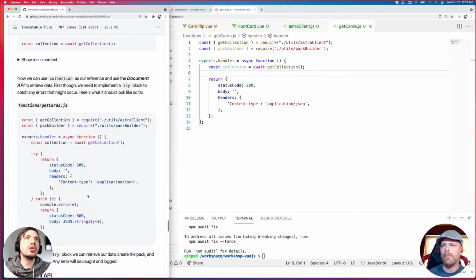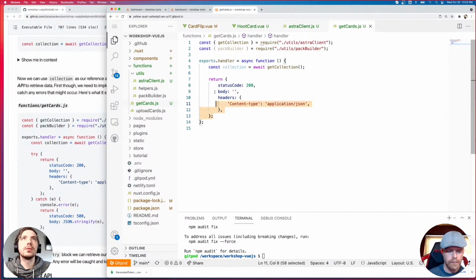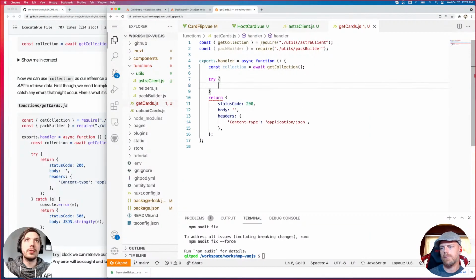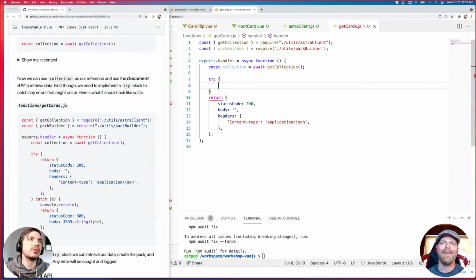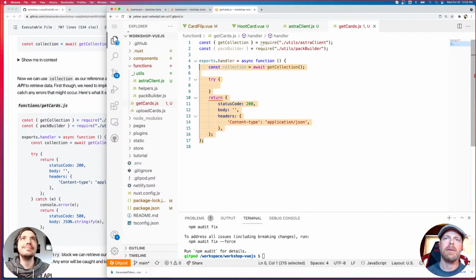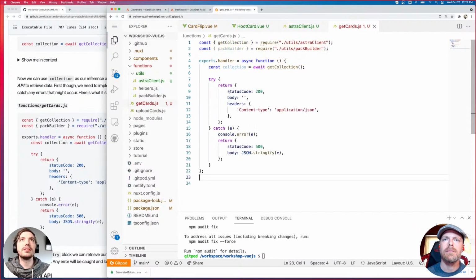And we also need to wrap the rest of our stuff in a try block, because if we run into errors, we don't want the whole server to crash, right? That wouldn't be good. Actually, I'm just going to copy all this. I like crashing servers. Let's crash a server. I've crashed many servers. So we're just wrapping this in a try block.